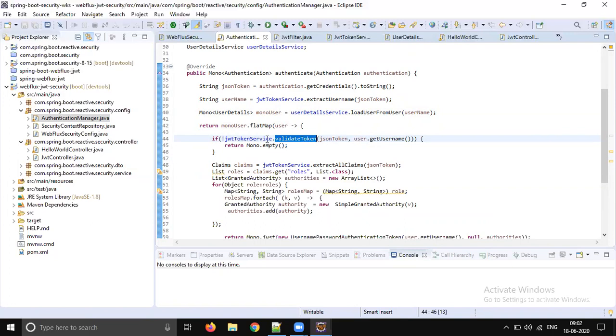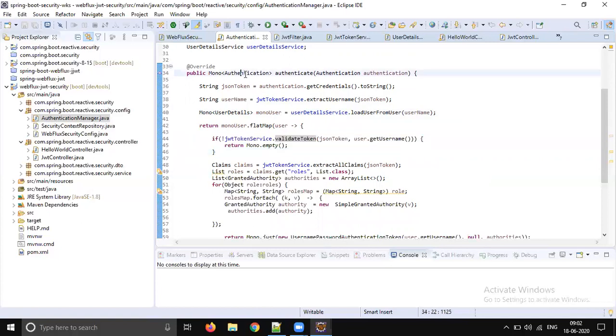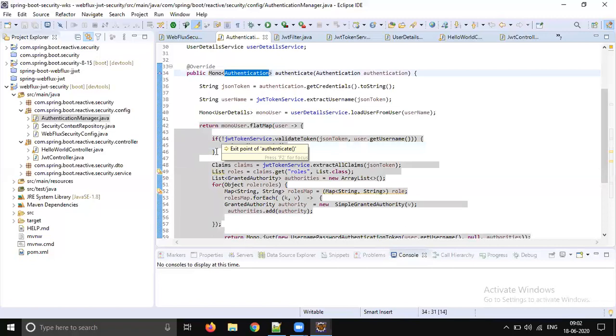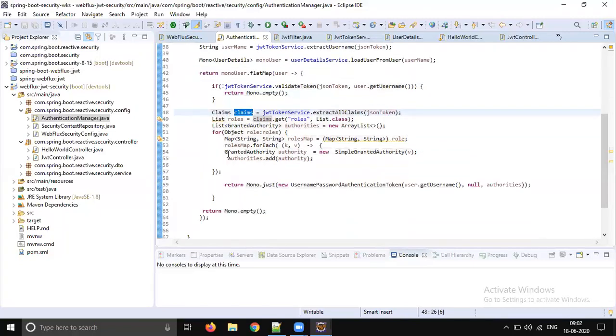Yes, that's what we are doing here. So once the token is valid, it's fine. If it is not valid, we are going to return authentication false, right? Mono.empty. So authentication object won't be there. So authentication will be failed. So if the token is valid, we are extracting claims from the token, and we are taking the roles, and for each role we are creating one granted authority, right? Authorities, and finally we are creating username password token.